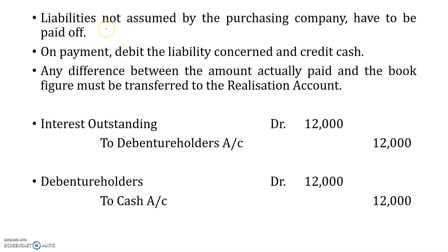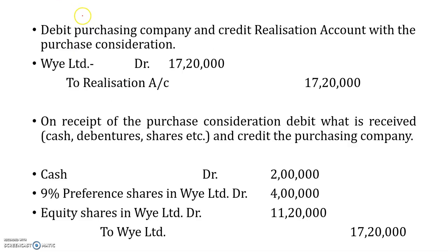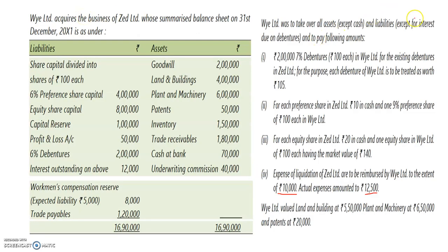Next, we move on to the liabilities that are not assumed by the transferee company and are required to be paid by the transfer company. So we simply debit the concerned liability and credit cash because cash is going out from our hands. If there is any difference between the cash that is paid and the book value of the amount, then the difference is transferred to the realization account. In this numerical, the liability which was not considered was interest on debentures.